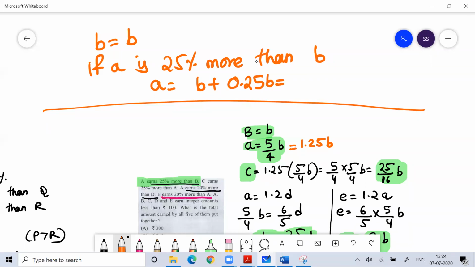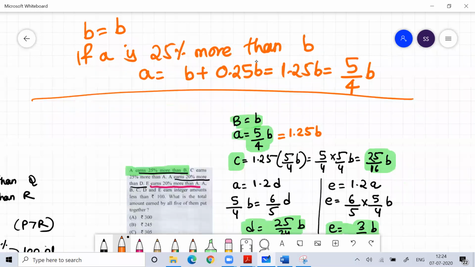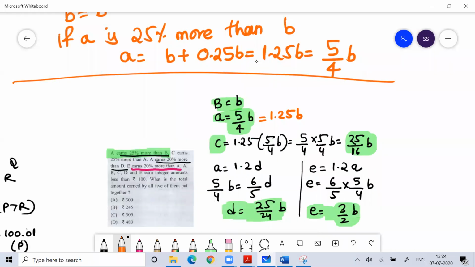A is 1.25B. This 1.25, I wrote as 5 by 4. If I write 1.25, too many decimals will come, so we need to avoid decimals. And 1.25 means 5 by 4, Harshita. So the value of A is 1.25B, or I can write 5 by 4B.